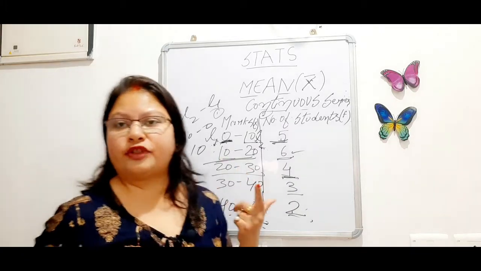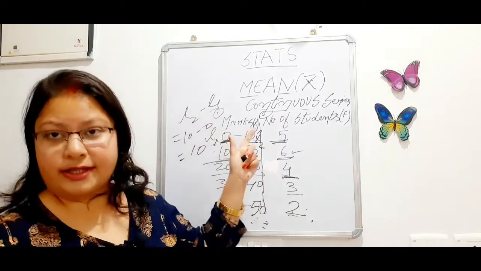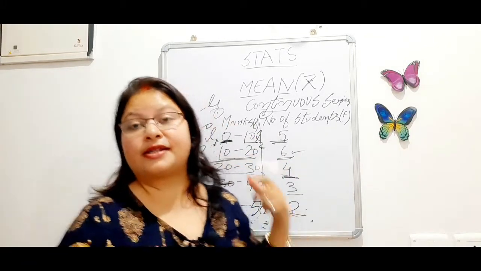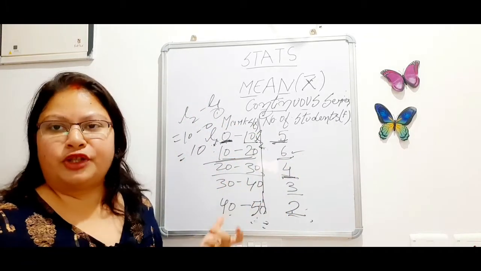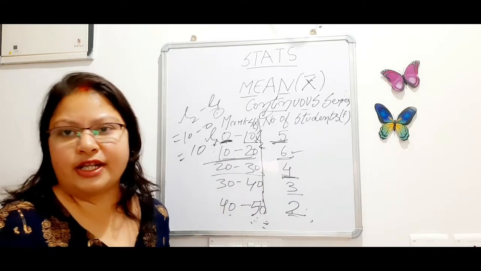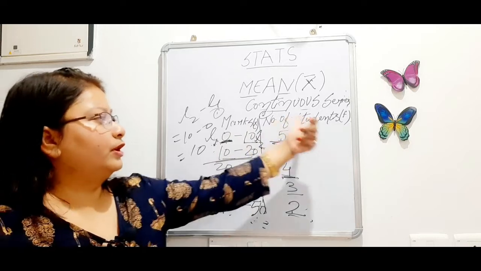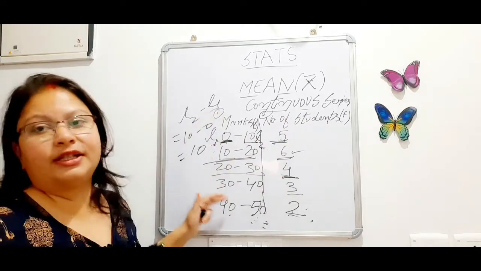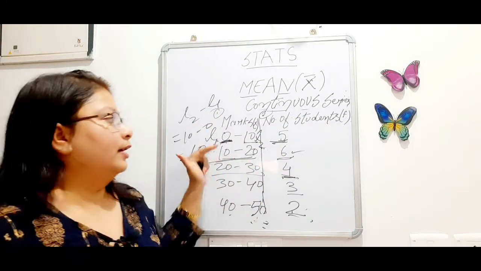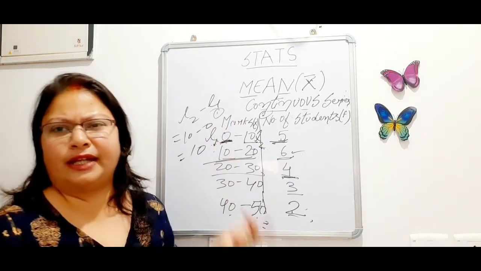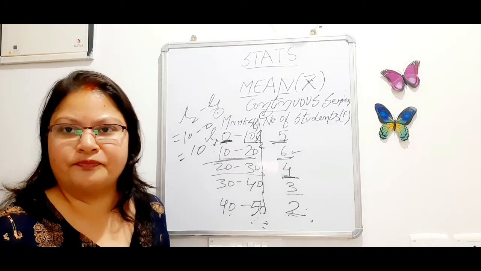In individual series, we have seen only x, about individual numbers, marks, age, height. We particularly see about individuals. In discrete series, we saw marks with students, but marks are not in class interval, not in series. They are in definite numbers like 20, 30, 40.